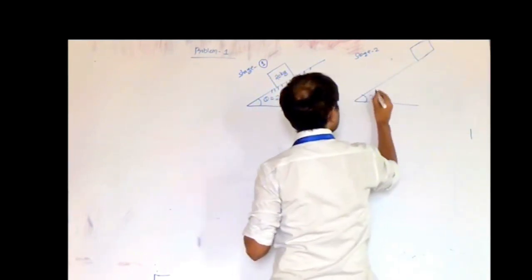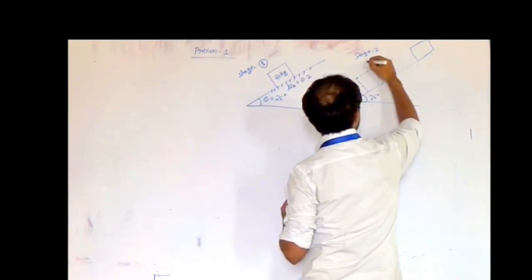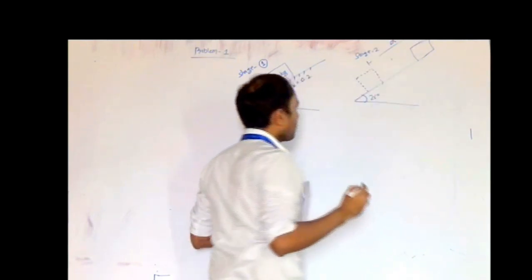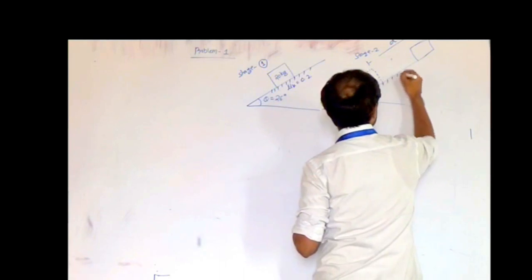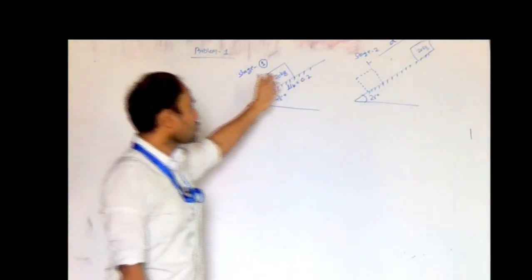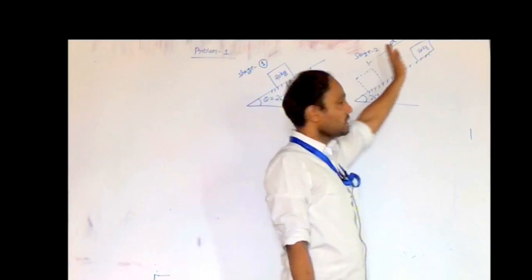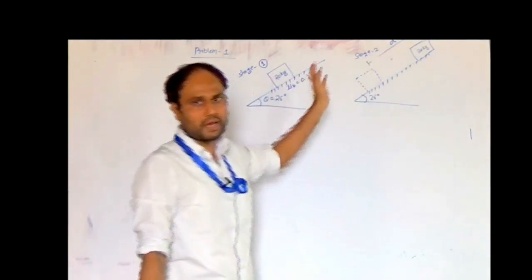Initially it was at this position, the angle is 26 degrees, and it travels a distance equal to d. The block is pushed with the speed of 4 meter per second in the upward direction. It moves to stage 2 after travelling a distance d, and your objective is to calculate this distance d covered by the block in the upward direction.